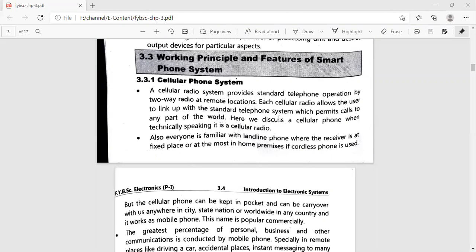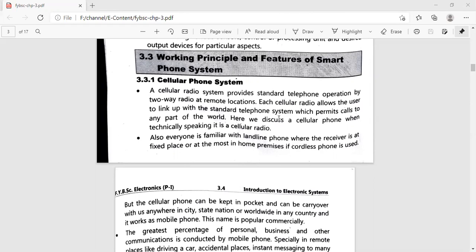Now, the cellular phone system is the very first point. A cellular radio system provides standard communication by two-way radio at remote locations. Each cellular radio allows the user to link up with the standard telephone system, which permits calls to any part of the world. Here we discuss a cellular phone. Technically speaking, it is a cellular radio.